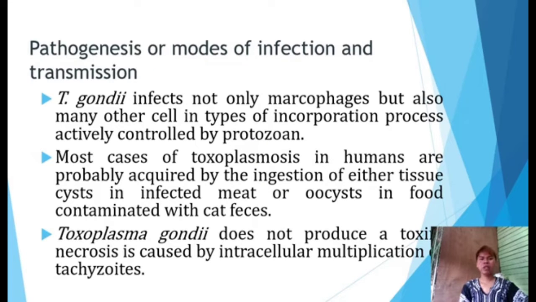Now, let's proceed to pathogenesis, or modes of infection and transmission. T. gondii infects not only macrophages but also many other cell types, through an incorporation process actively controlled by the protozoan. Most cases of toxoplasmosis in humans are probably acquired by the ingestion of either tissue cysts in infected meat or oocysts in food contaminated with cat feces. Toxoplasma gondii does not produce a toxin; necrosis is caused by intracellular multiplication of tachyzoites.